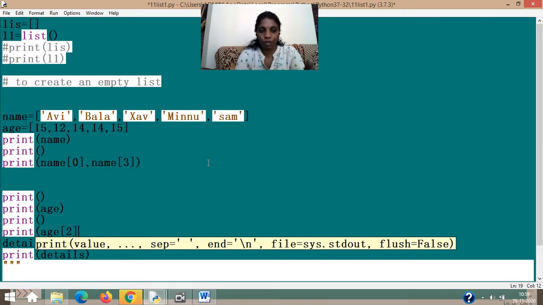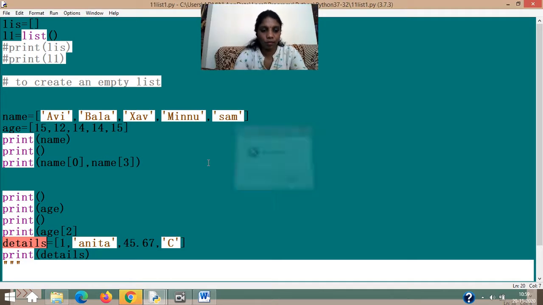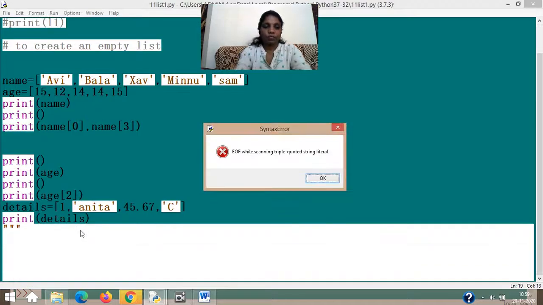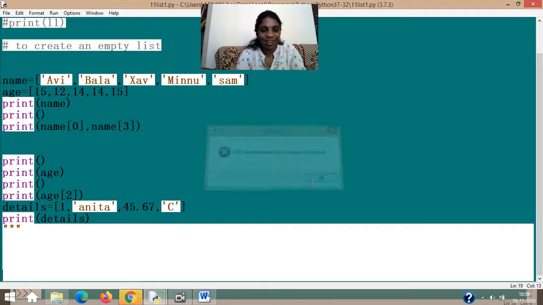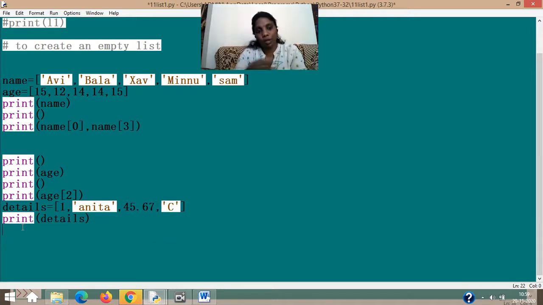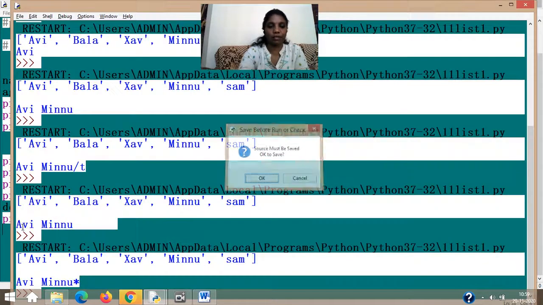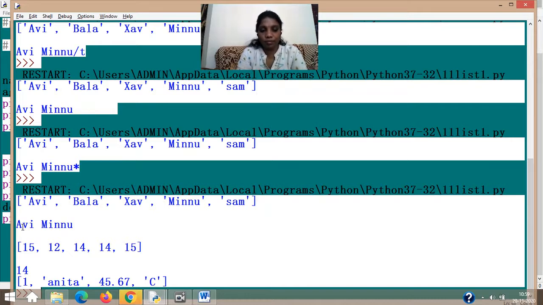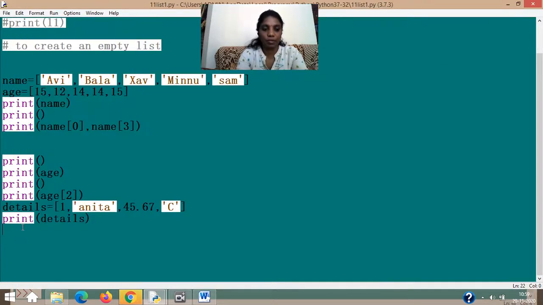In the 0th location you have 15, in the 1st location you have 12, in the 2nd location you have 14. So the answer will be, of course, I have to close my bracket, which I didn't do. I have an opening bracket here. Either I should remove it or I should close it properly. I can't just give it like that. Okay, and here it is. Avi Minu 14, 15, 12, 14, 14. 14 came extracted and then the details were printed. See? Now, this is basically how to show your values exclusively.